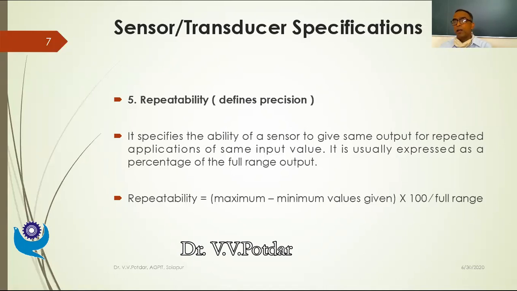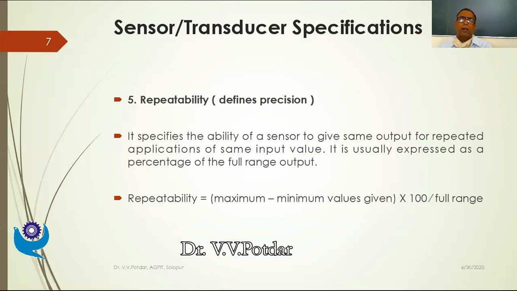So for the same input value, if my temperature sensor is giving me, for a 70 degree Celsius input value, variations from 69 to 71 degrees Celsius, maybe the repeatability is plus or minus 1 around that value.